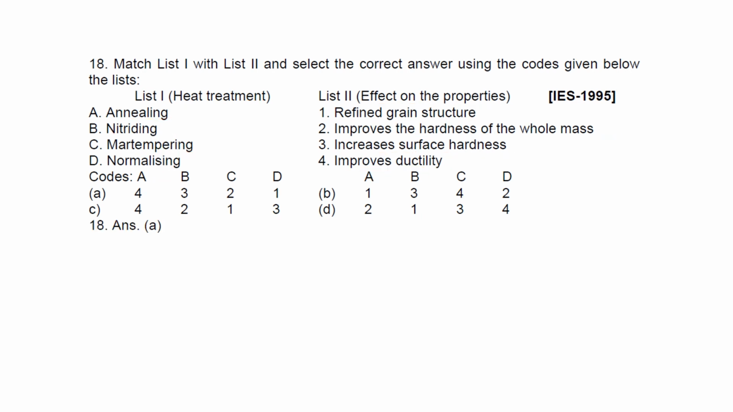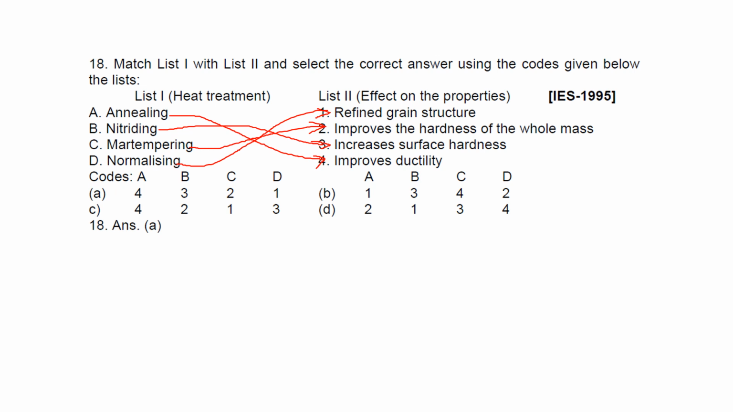See, annealing will improve the ductility. What is annealing? We have to cool in the furnace itself. Nitriding will improve the surface hardness. Martempering will improve the hardness of the whole mass. And normalizing gives the grain refinement. Actually, if you don't know all, if you know annealing and normalizing, you can easily eliminate two options and get the answer.